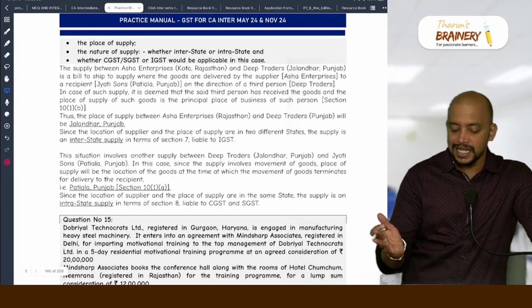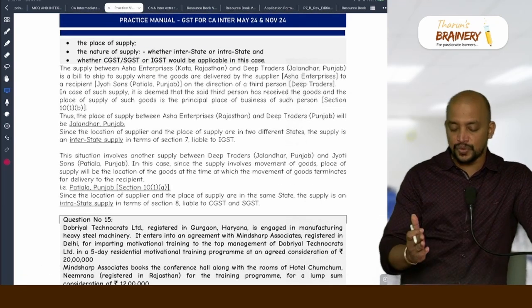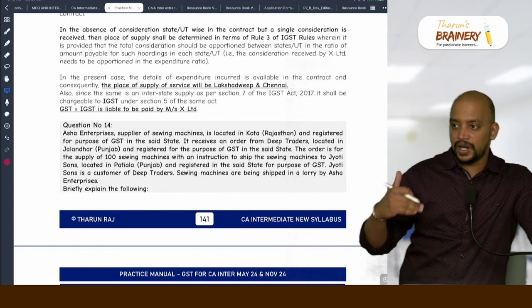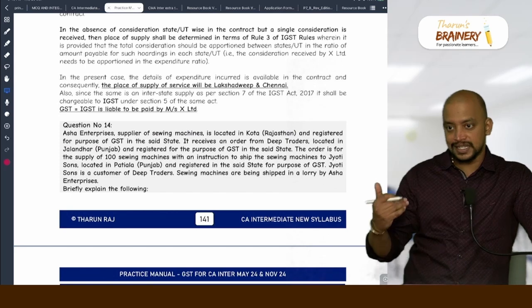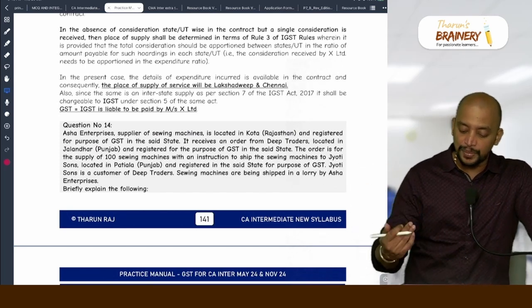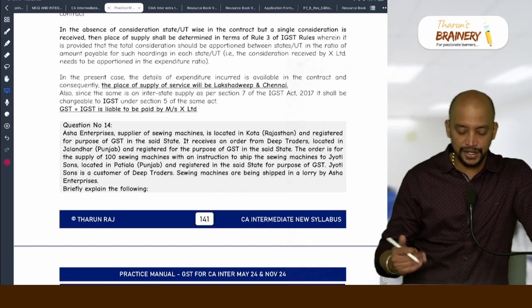But we need to clearly write the transaction between Asha Enterprises and Deep Traders, section 10(1)(b). What is the provision? Discussion, conclusion. Again, the transaction between Deep Traders and Jyoti Sons. Like that, we need to clearly write.